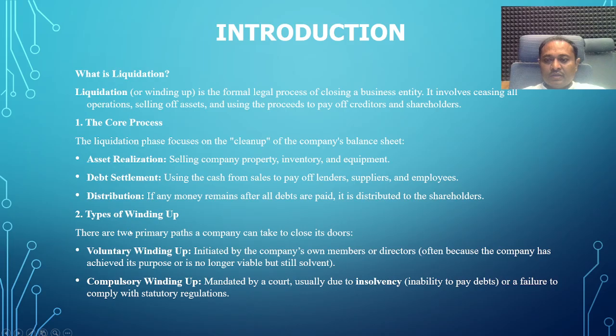Liquidation has types. The first type is voluntary winding up of the company.